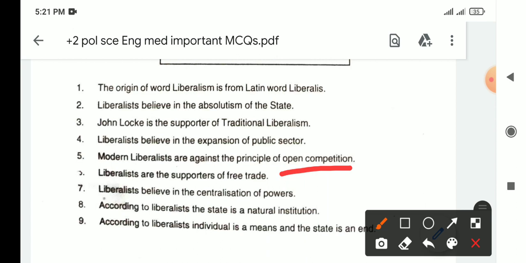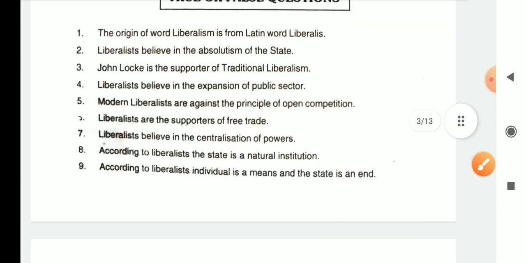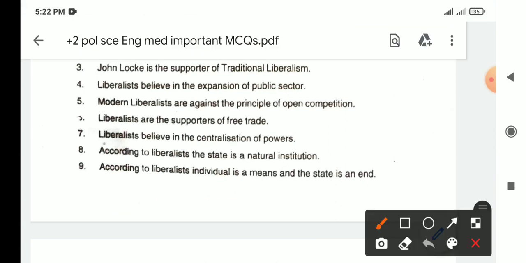Liberalists are the supporter of free trade. Yes, that's true. But modern liberalists are not totally against the principle of open competition, but they want government to interfere, to control, to make a balance. So from that point of view, it would be false. Next, liberalists believe in the centralization of power. That's wrong. They believe in the decentralization of power.